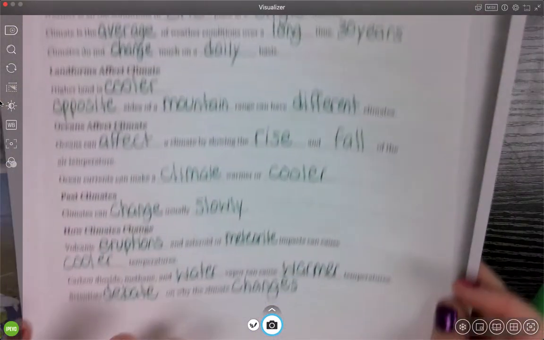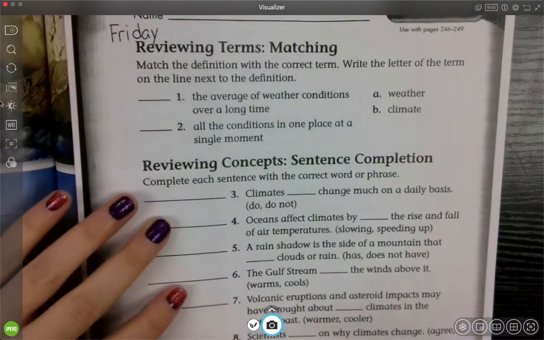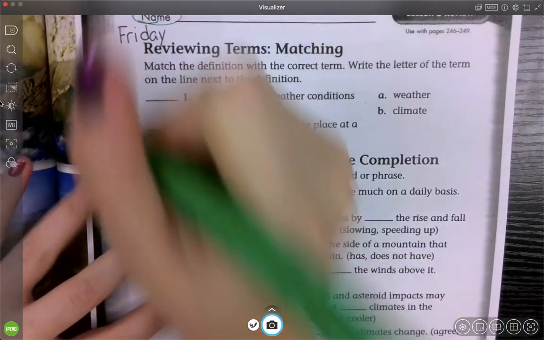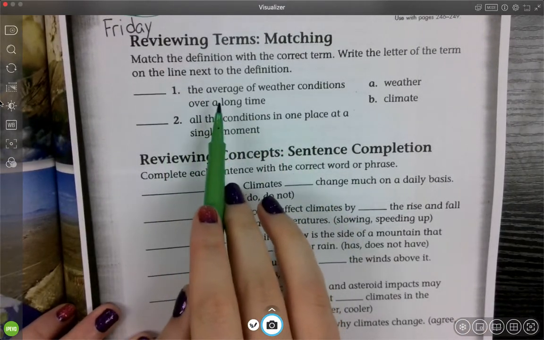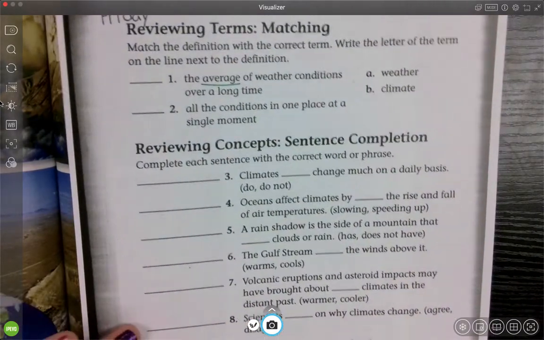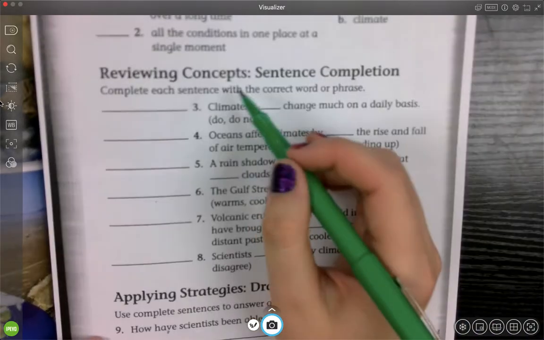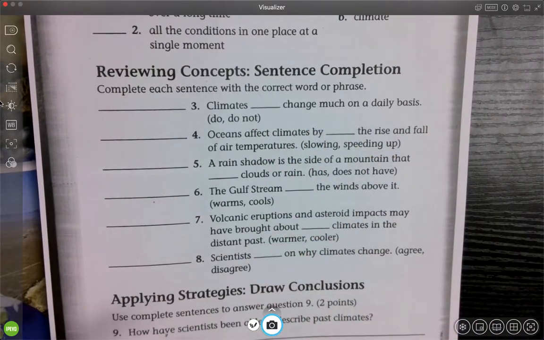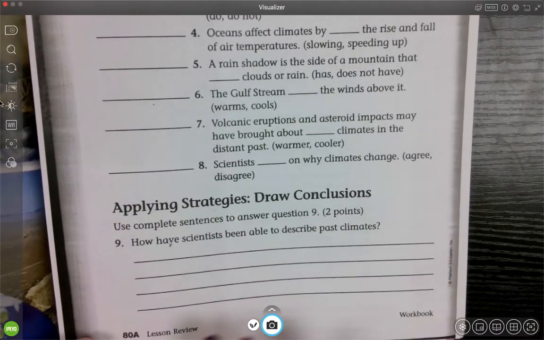So your note should be completed, and then we're going to jump to our worksheet. Make sure that your name is on there. Weather and climate, make sure that you see that word that should help you out is average. And then as far as this goes, I want you to do those on your own, but we will look at number 9 together.